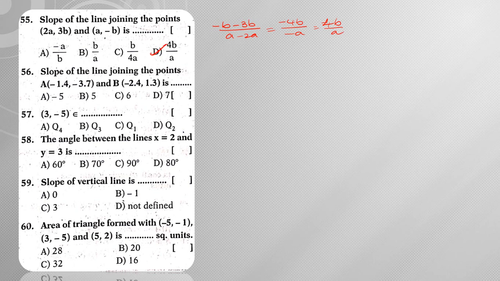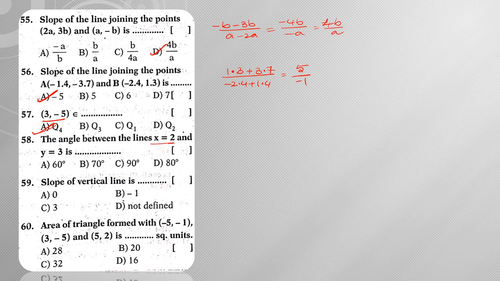Next, 56, same. Since he is asking you to find out the slope, I can write it as 1.3 minus of minus 3.7 means plus 3.7 divided by minus 2.4 plus 1.4. So 1.3 plus 3.7 is nothing but 5. Next, minus 2.4 plus 1.4, it is nothing but minus 1. So 5 by minus 1 is minus 5. Next, 3 comma minus 5, x is positive, y is negative, so it belongs to Q4.